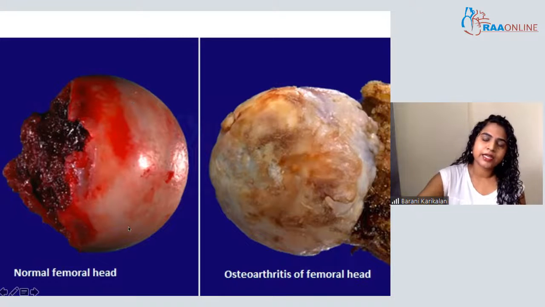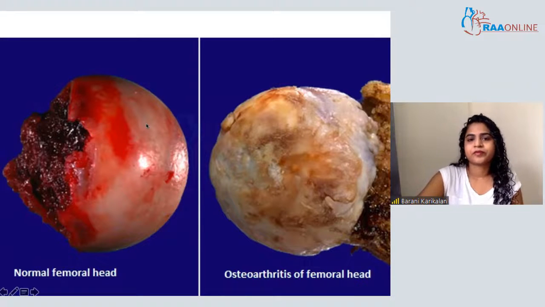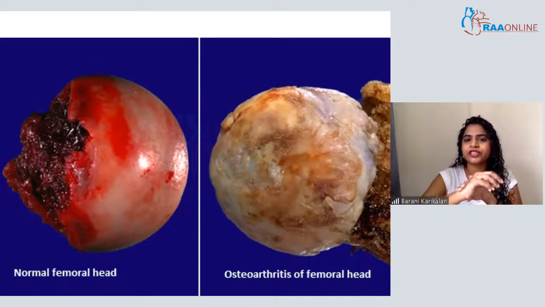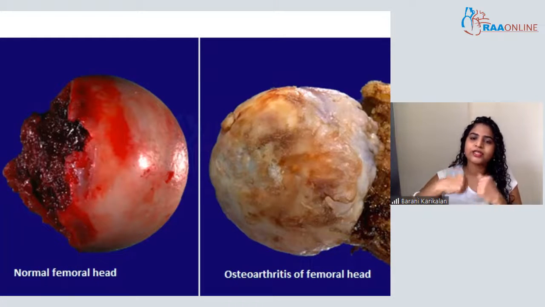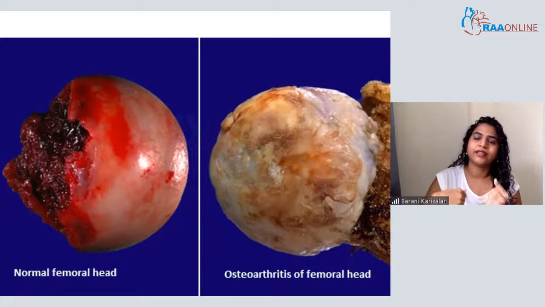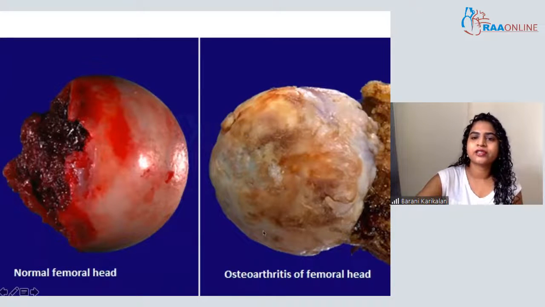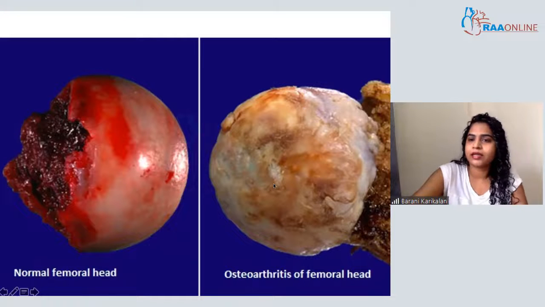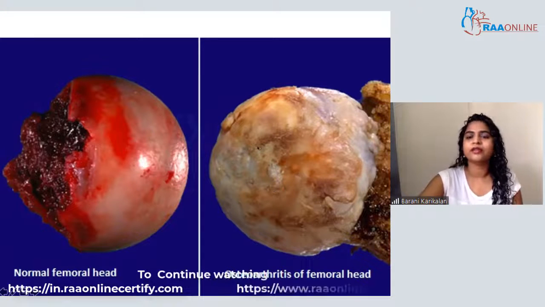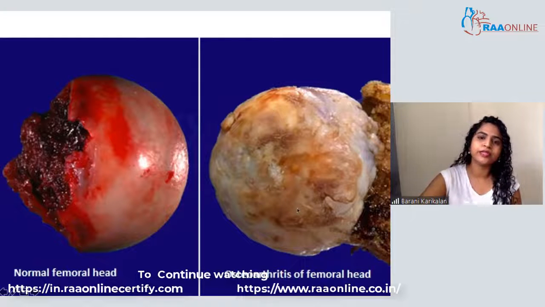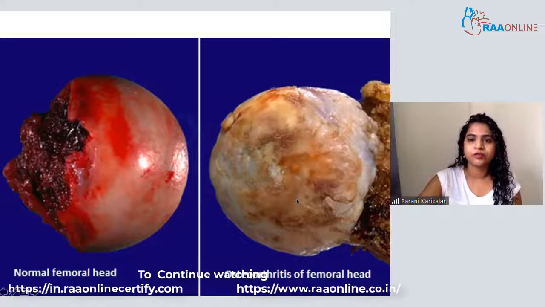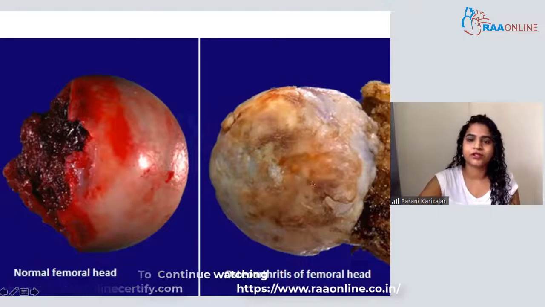Imagine if this cartilage is degraded over a period of time because of wear and tear. What happens when the cartilage disappears? The underlying bone becomes exposed to friction when the joint moves. When a bone brushes against another bone, there is going to be irritation. Here, if you see, this is osteoarthritis, where the cartilage is gone, degraded, and the bone surface is exposed to all the friction when the joint moves. So this is an osteoarthritis case.